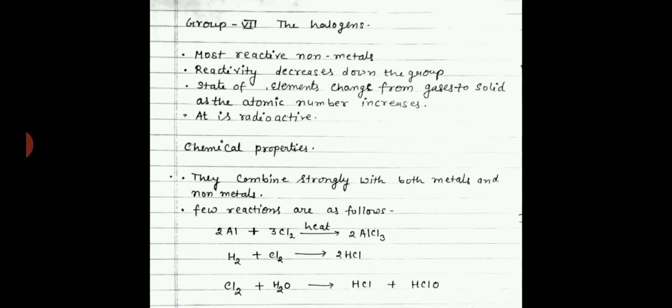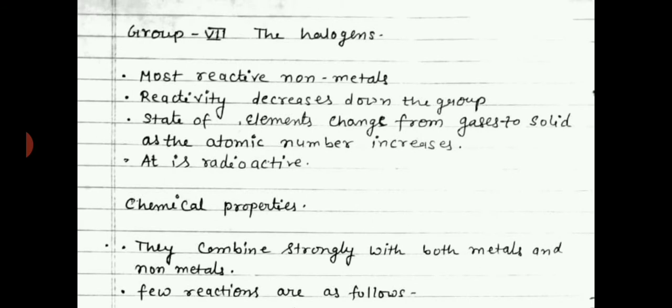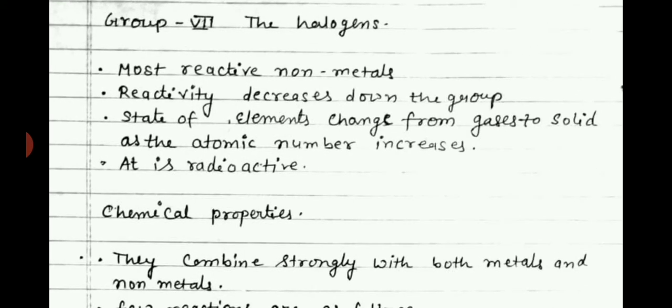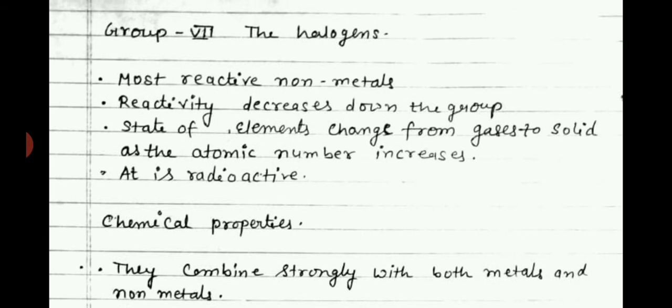Now come to group 7, the halogen group. We know that halogens are the most reactive nonmetals and the reactivity decreases down the group. The state of the elements changes from gases to liquid to solid as the atomic number increases, means down the group the states of matter change from gases to solid.